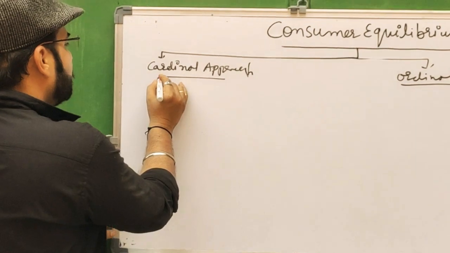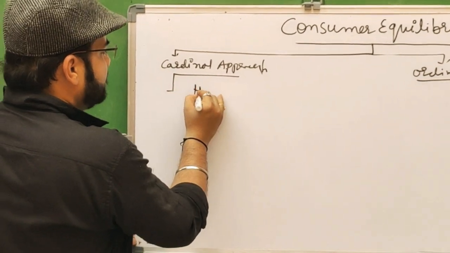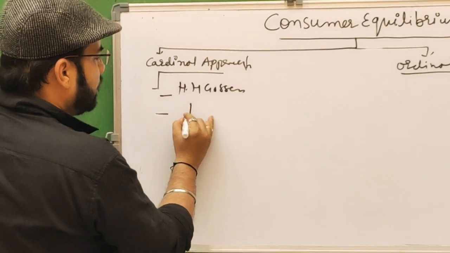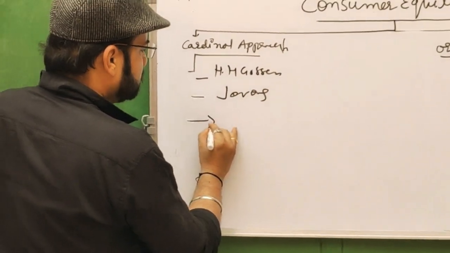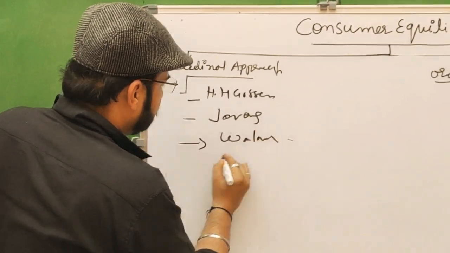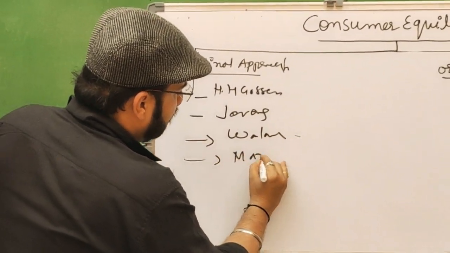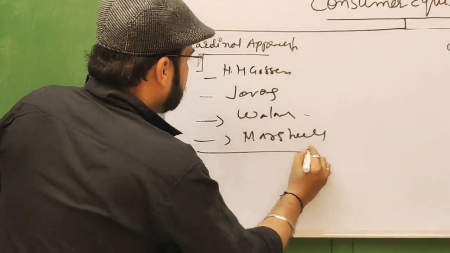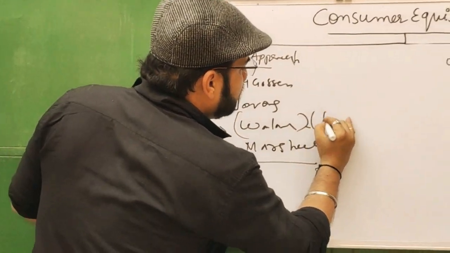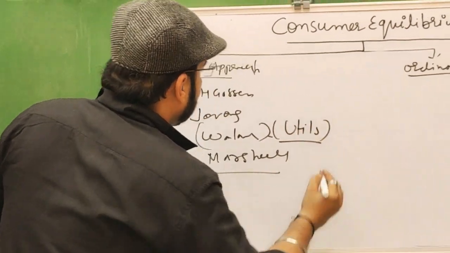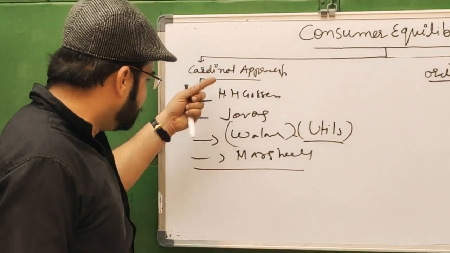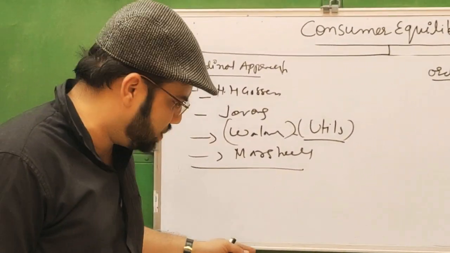This concept was given by Gossen, Jevons, Walras and Marshall. This concept is known as the cardinal approach, and these economists are known as the cardinalists.